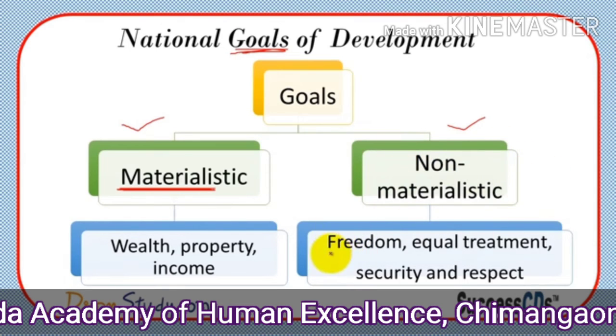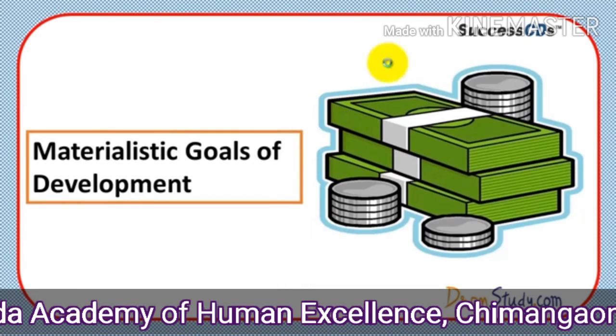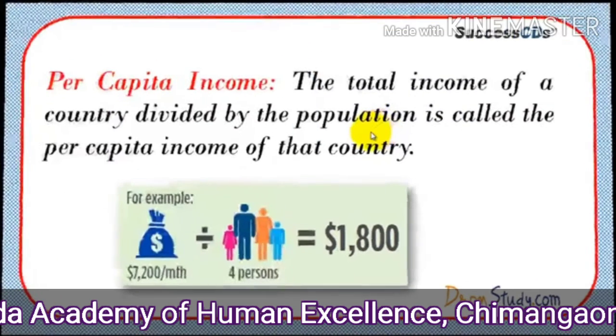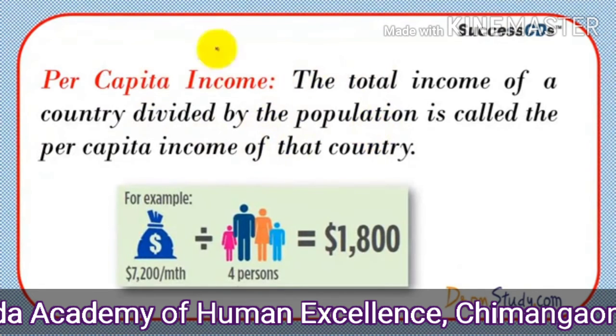So, when we are seeing materialistic goals and non-materialistic goals, both are important, or non-materialistic goals are most important. We should have security, we should have respect, we should have equal treatment, and we should be free to do whatever we want. So, materialistic goals of development, you can see in this picture, money or currency is shown here, that is materialistic. When it is there with you, yes, you are very happy, but you can't purchase happiness, you can't purchase care with this money. You should have that with you.